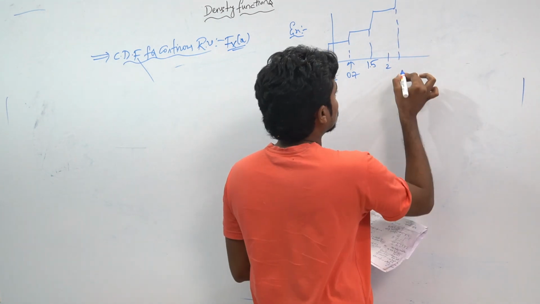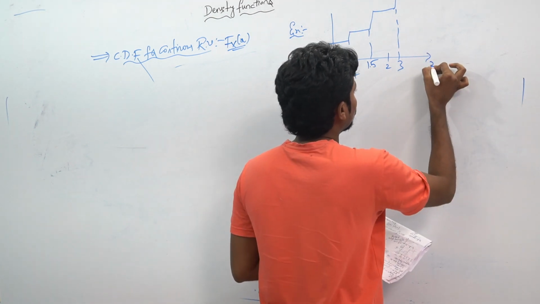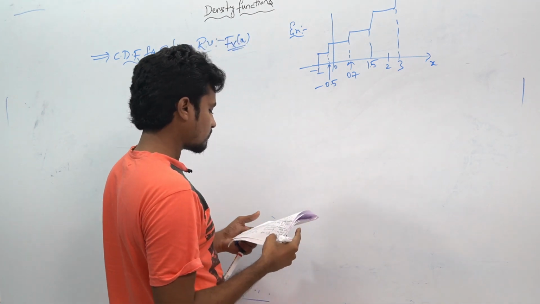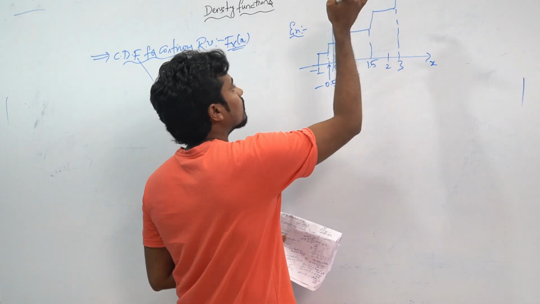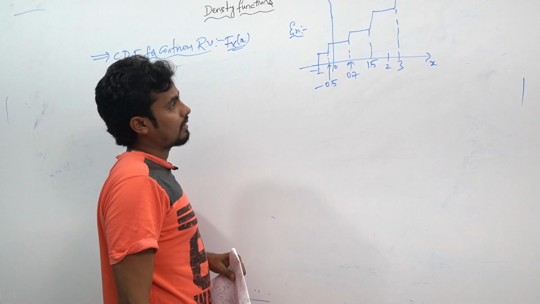How much will they be given for 3, and this will be x. Now let's try to do the integration for this step signal.